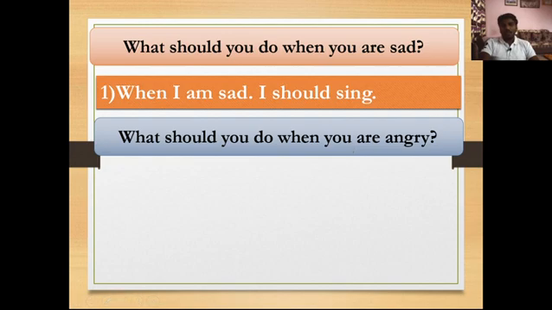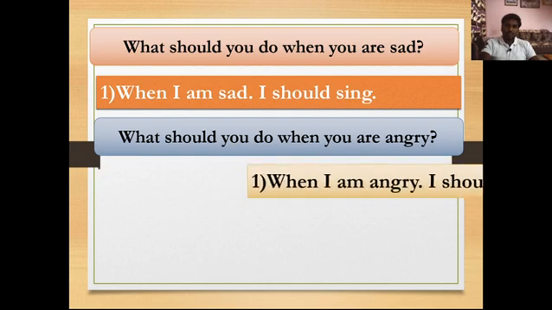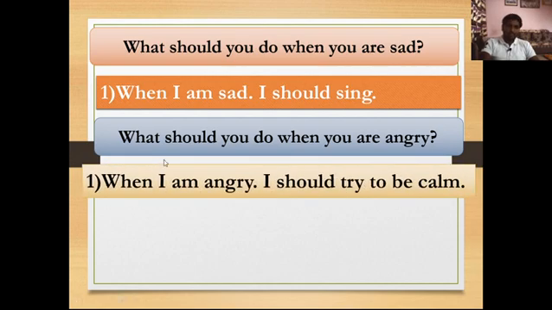Now the second question is here: what should you do when you are angry? So when you become angry, what should you do in that situation? Here you can write this question's answer like, when I am angry, I should try to be calm. Okay, I should try to be calm when I become angry or when I feel angry.